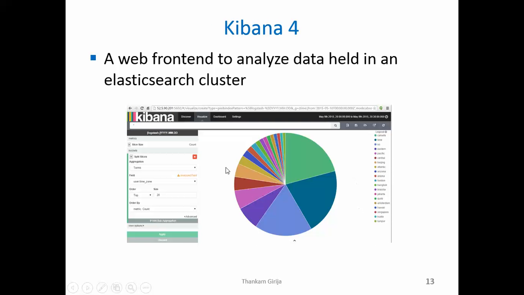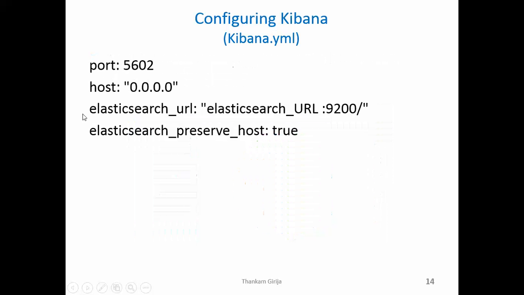So this is an example of a Kibana dashboard. This is from my own output that you're seeing here. And setting up Kibana is also very straightforward. You can download them into a directory, and you have to edit the kibana.yml file, which is here. So by default, Kibana listens to 5601, but you can change it if you want. So I have it as 5602.